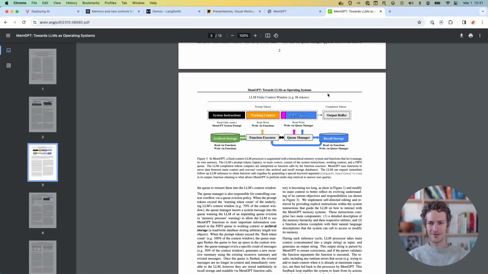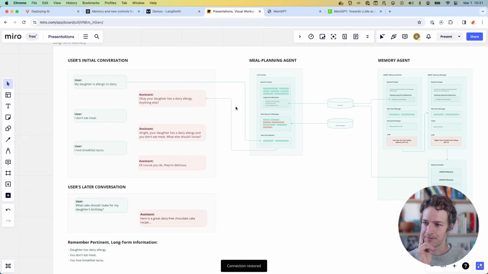But today I want to do something a little bit different. I also want a simpler implementation. I want to have control over it, and I want to just build it myself to see how I would actually go about this process. So here's the diagram that I have.